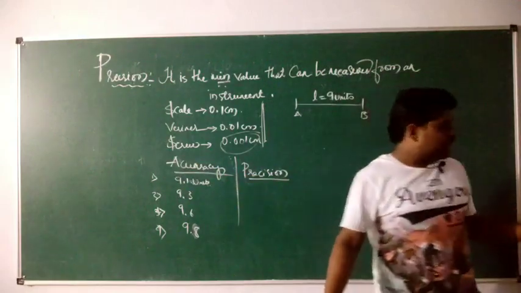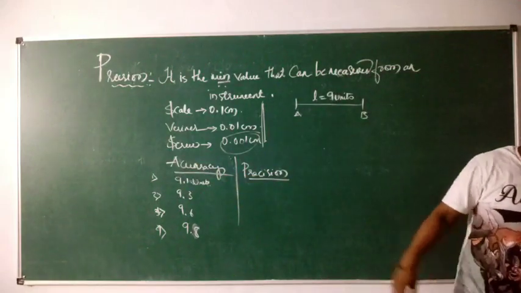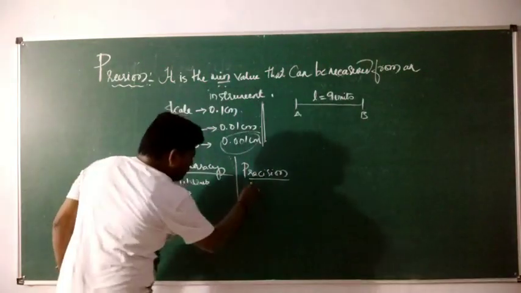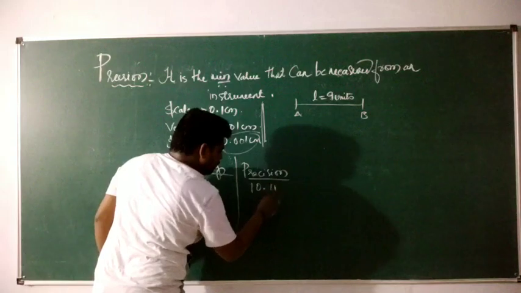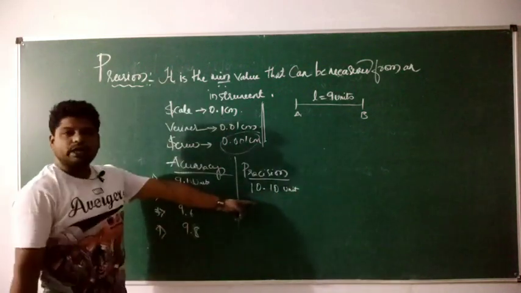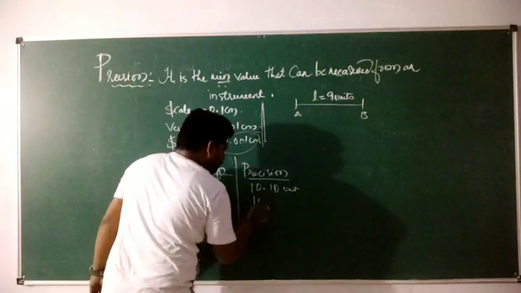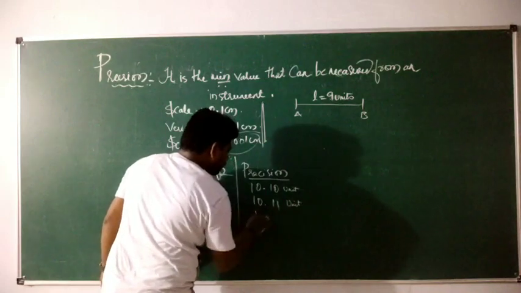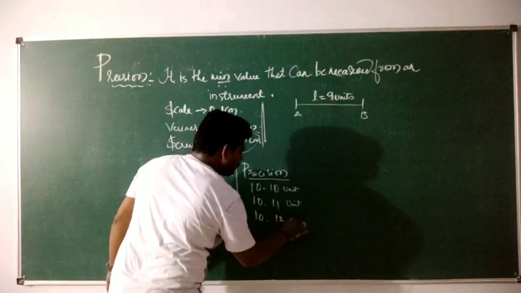Now by using vernier again I will measure this so-called length. In my first reading I will get 10.10 unit. How much I got? 10.10. In second, 10.11 unit. Third one, 10.12 unit.